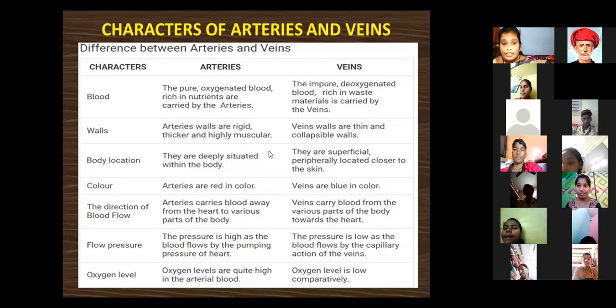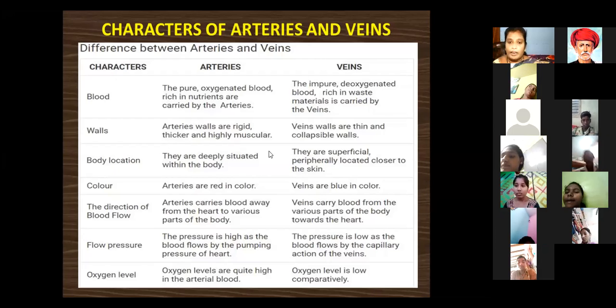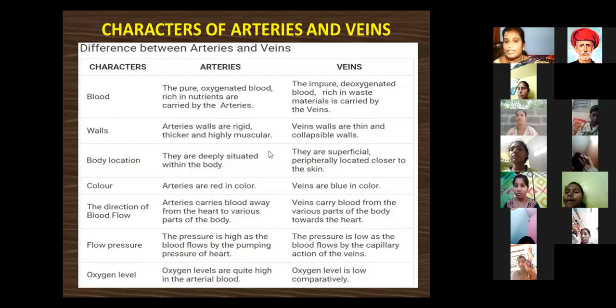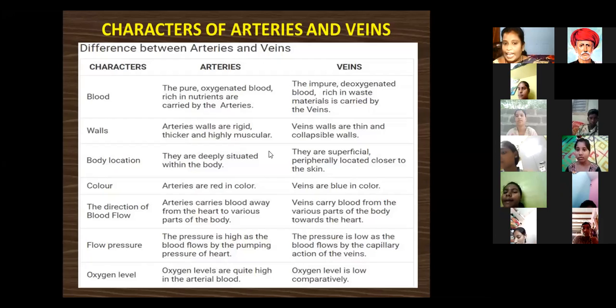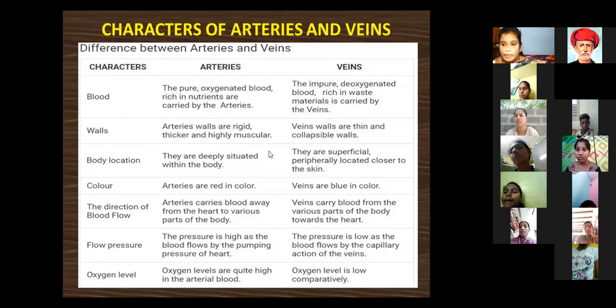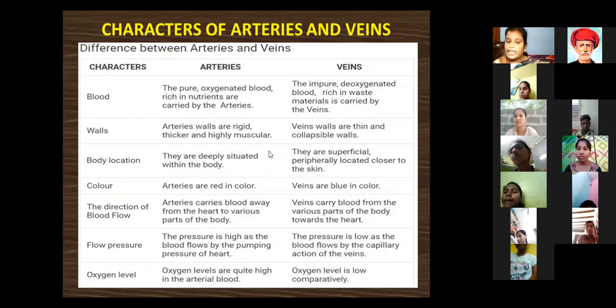In this slide, the main characters of the arteries and veins were given through experiments by William Harvey, the greatest scientist. I will explain the characters of the arteries and veins.